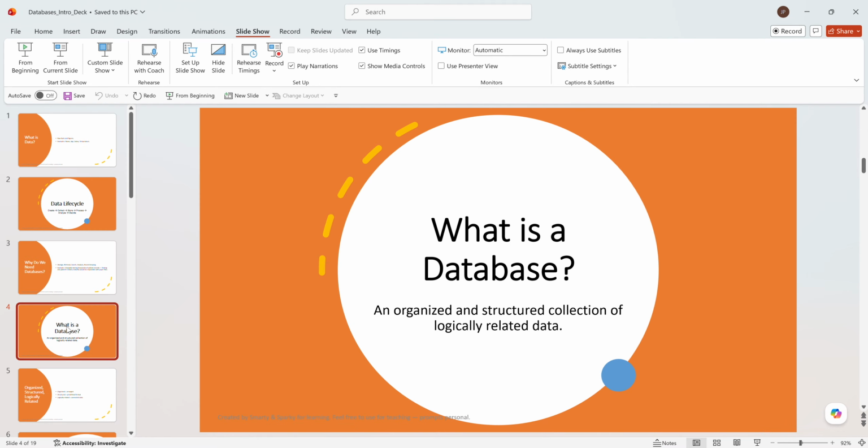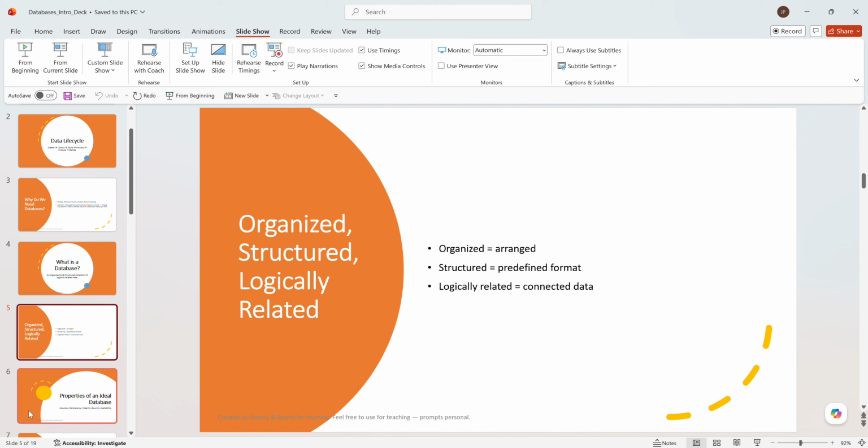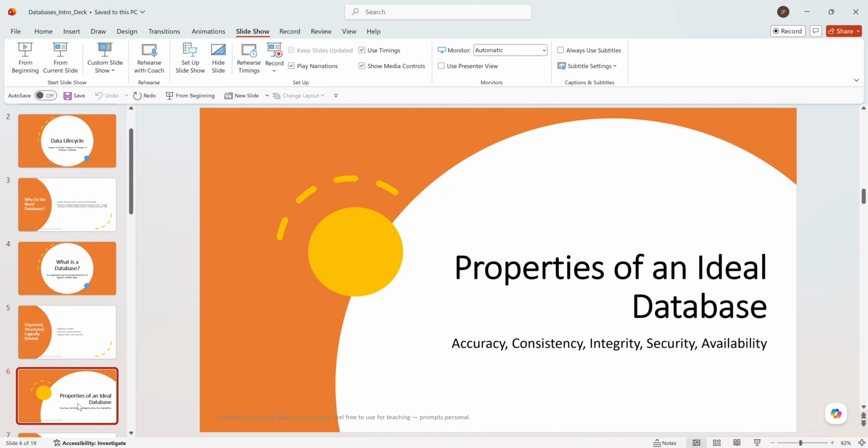Then, what is a database? We have already studied. It is an organized, structured collection of logically related data. We have already seen what structured, logical data is. Now, let's talk about the properties of an ideal database. What should be a property? First one, it should be accurate, because if it's not accurate, we won't be able to do anything. So the first thing is it needs to be accurate.